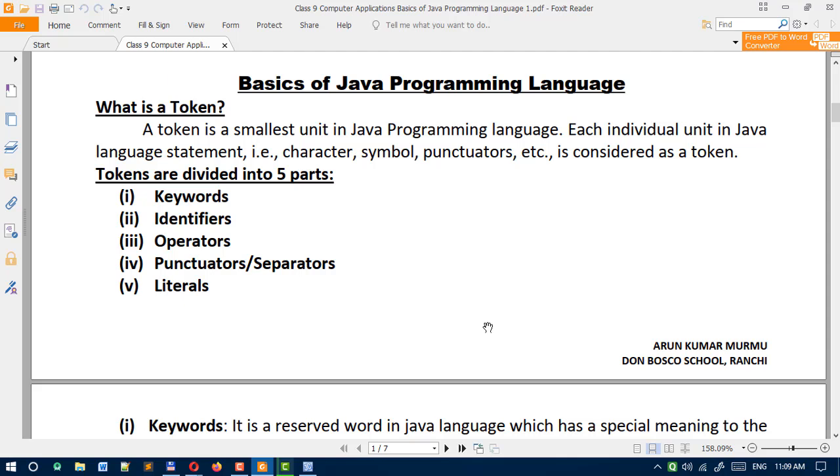So first thing, basics of Java programming language. Okay, so in the last class we have discussed the initial topic.